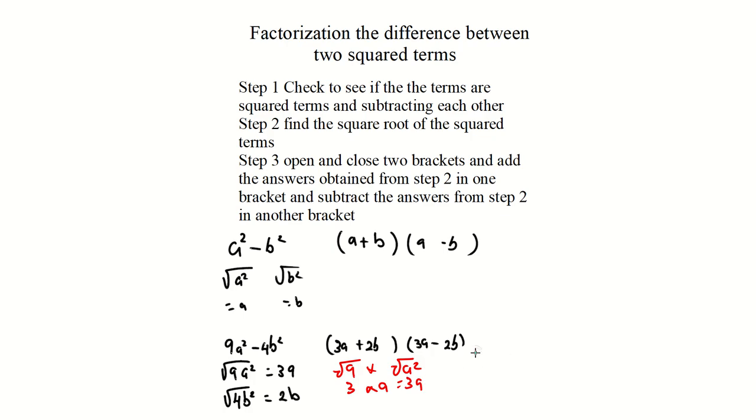Same thing with this. 4 multiplied by b squared. That is the relationship between 4 and b. Find the square root of this. Find the square root of this. This is 2 multiplied by b, which is equals to 2b. Right? So now the square root of my first squared term is 3a, and the square root of my next term is 2b. So I'm going to add 3a plus 2b and 3a minus 2b, and that is going to be your answer for this question right here.